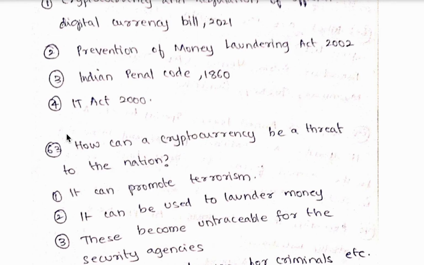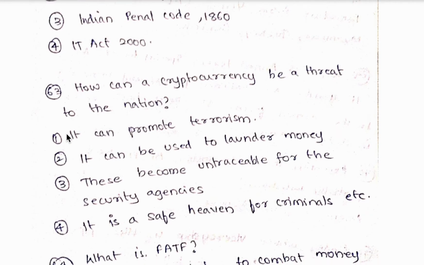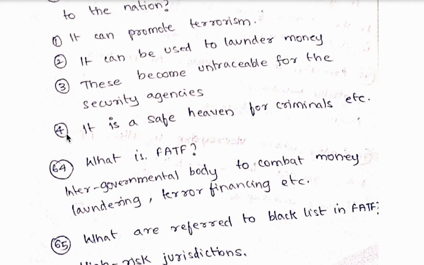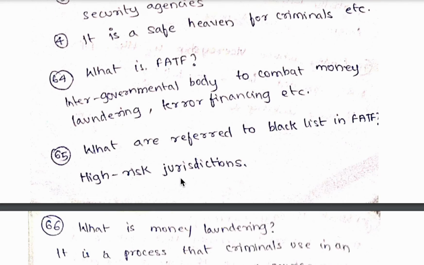63rd question, how can a cryptocurrency be a threat to the nation? So it can promote terrorism, it can be used to launder money, these become untraceable for the security agencies, and it is a safe haven for criminals, etc. 64th, what is FATF? FATF means Financial Action Task Force. So it is an international intergovernmental body to combat money laundering, terror financing, etc.